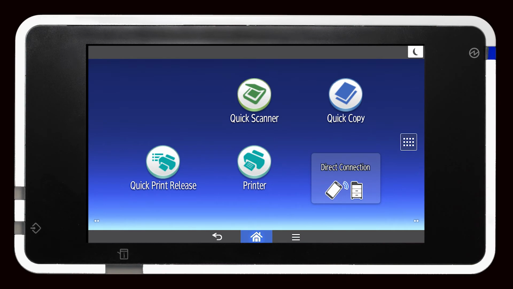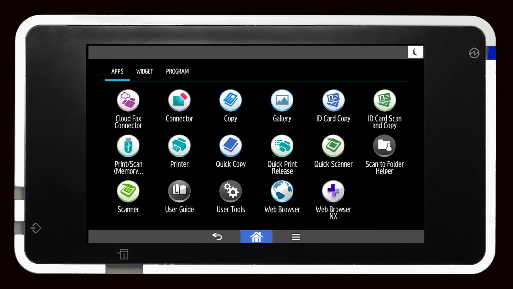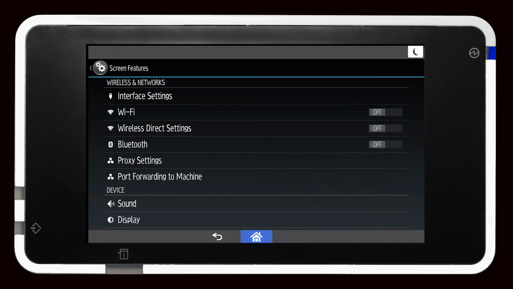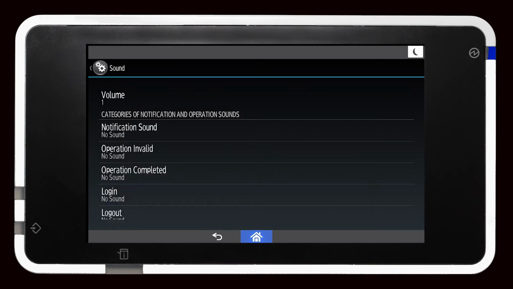This video describes how to customize the machine sounds for various functions. First, you select the Apps button, then User Tools. Now select Screen Features, and then Sound. Within this screen, the system volume can be adjusted.